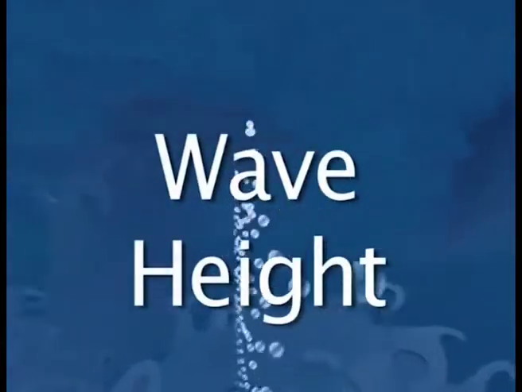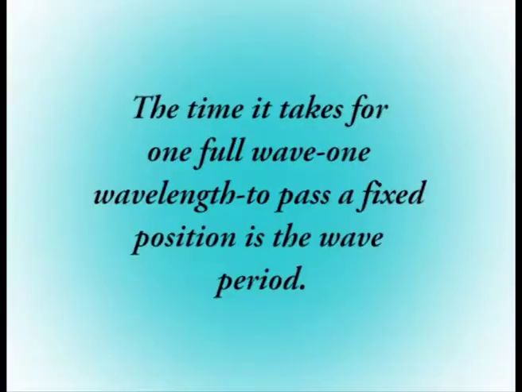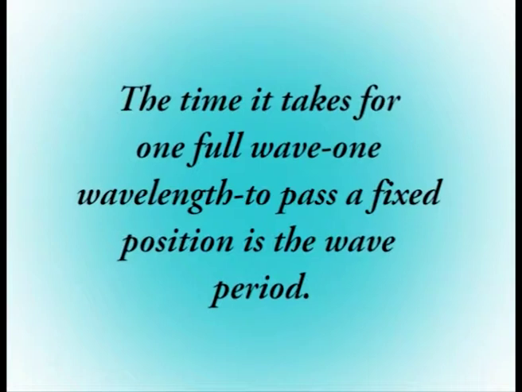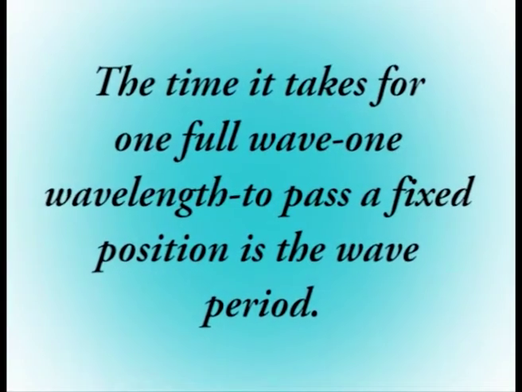there were no waves. The vertical distance between trough and crest is called the wave height, and the horizontal distance between successive crests or troughs is the wavelength. The time it takes for one full wavelength to pass a fixed position is the wave period.